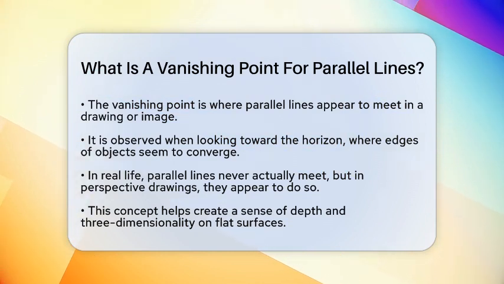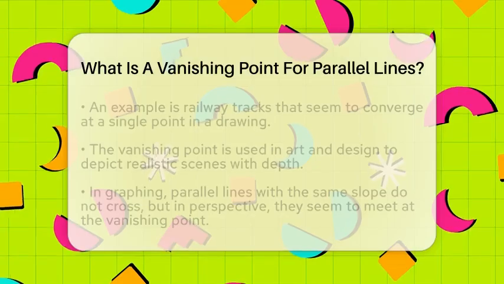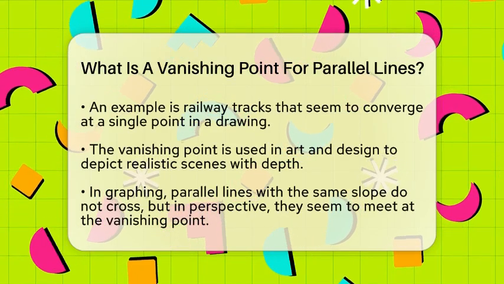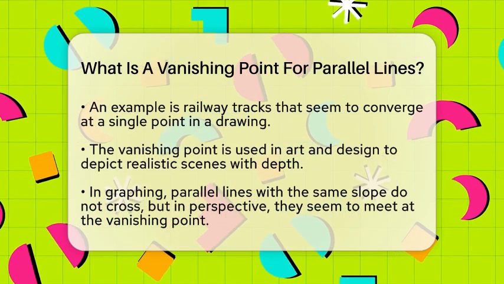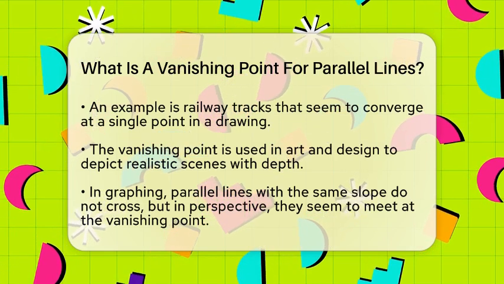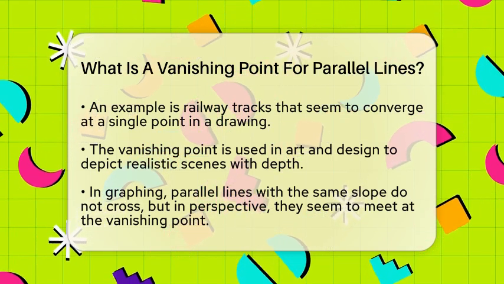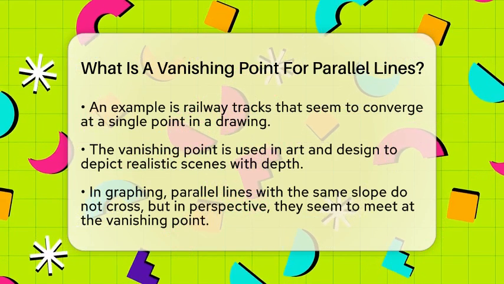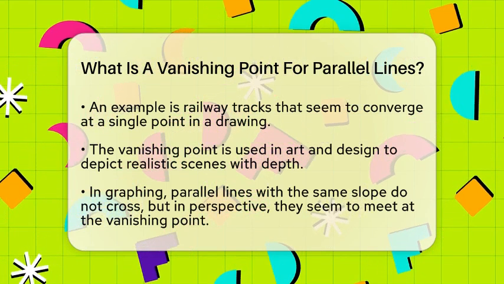Think about a railway track stretching into the distance. The two rails are parallel, but in the drawing, they seem to converge at a single point on the horizon. That's the vanishing point for those parallel lines. It's like a magic spot where all lines that run in the same direction seem to meet.